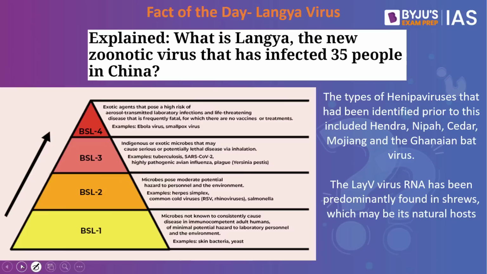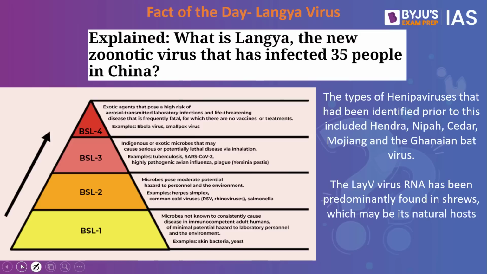Now let's look into the fact of the day. The fact of the day for today's discussion is the Langya virus. This article is speaking about what has been discovered right now in the eastern province of China. A new zoonotic disease has been discovered in China's two eastern provinces where about 35 people have been infected. So China has become a den of diseases. While the world is just recovering from COVID-19, China happens to be coming up with another new virus. So it has become a den of viruses, is what this article is speaking about.